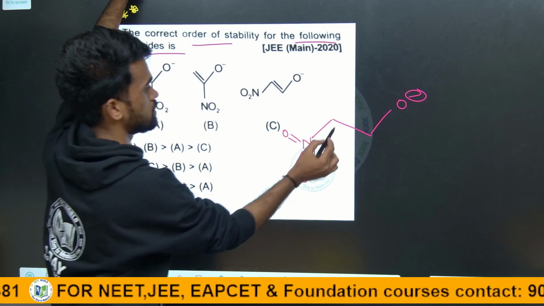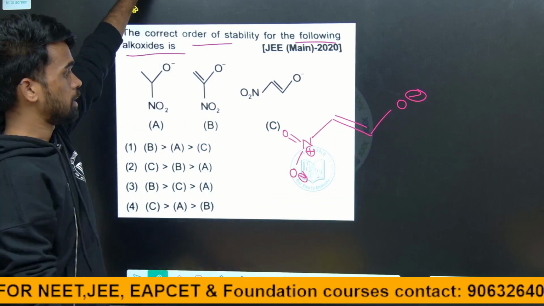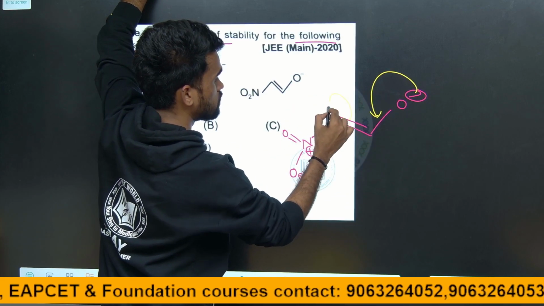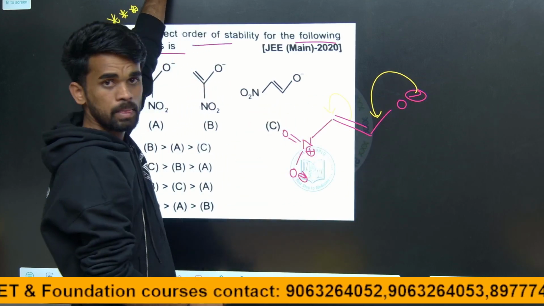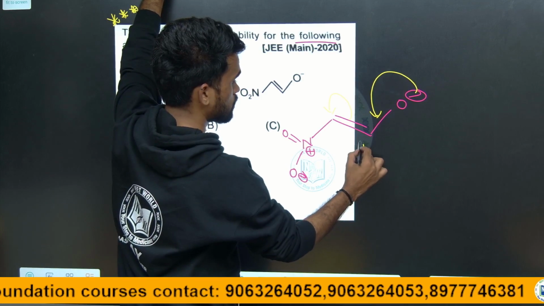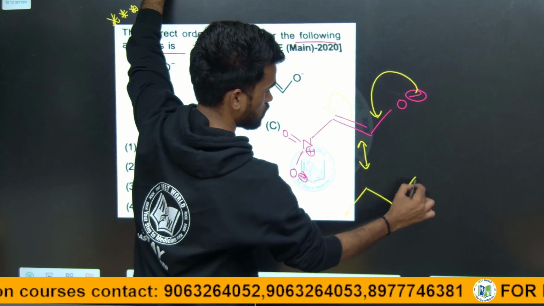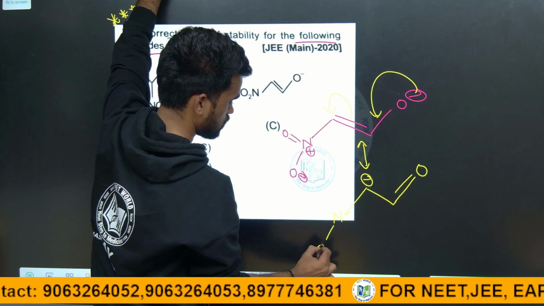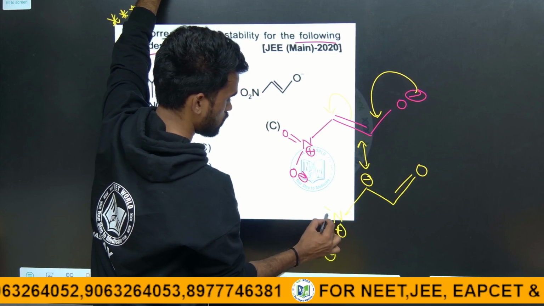Look here, this is a pi bond here. See here the conjugation, the negative charge will delocalize here and this will become a negative charge on this carbon. Okay, write the structure like this.